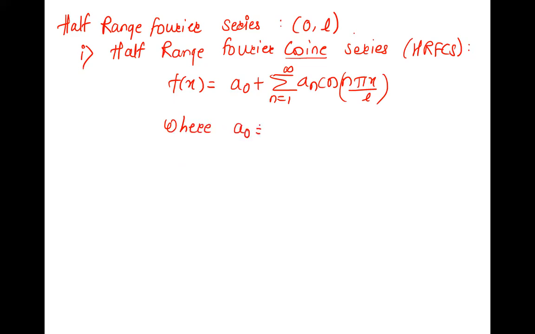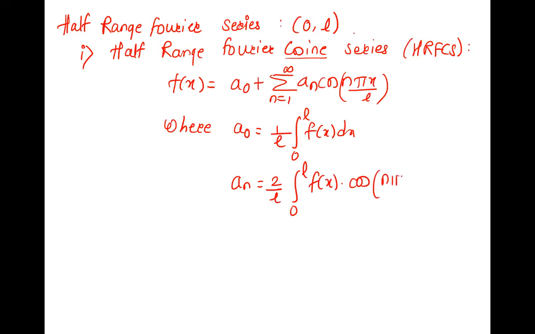What is a naught and an? It is exactly similar to the even function in minus L to L. So a naught is 1 by L, integration 0 to L, f of x dx. And an is 2 by L, integration 0 to L, f of x cos n pi x upon L dx. So whenever it is L, your job is a little bit increased, like you have to write n pi x by L instead. So you will think about that.